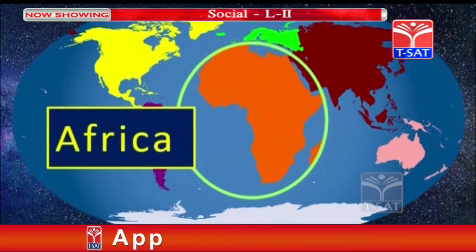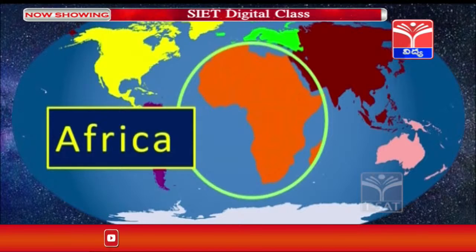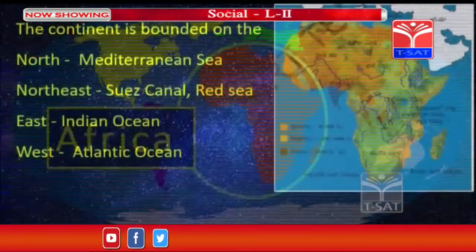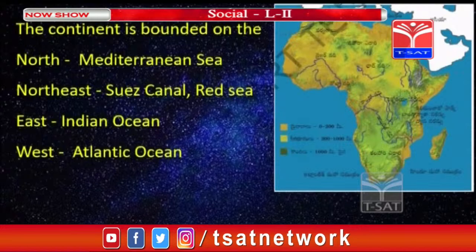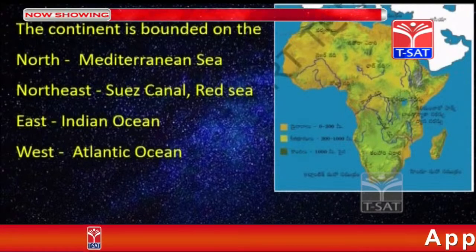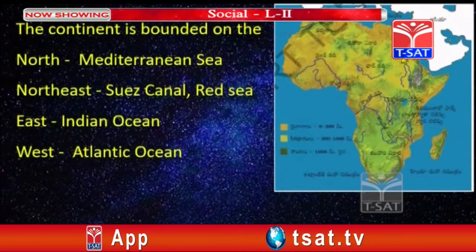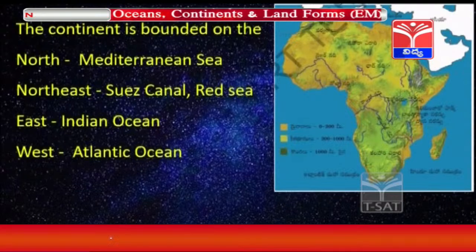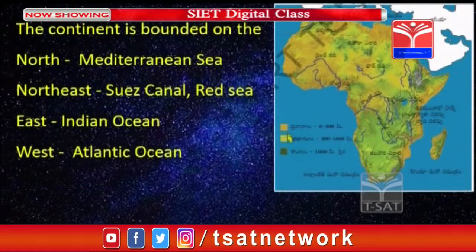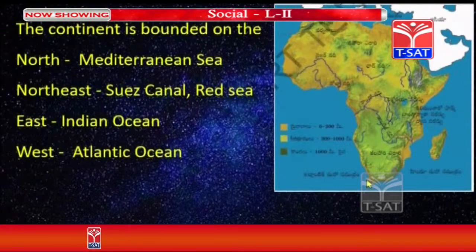Students, in map pointing you have to mark like this. Whenever it is asked about map pointing, you have to locate this wherever it is. Please note this. So this continent, Africa, is bounded towards the north by the Mediterranean Sea, and northeast we have the Suez Canal, and east we have the Indian Ocean, and the west the Atlantic Ocean, and towards the south also the Atlantic Ocean is covering.